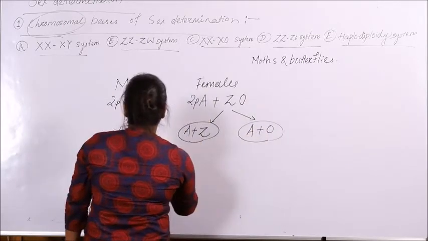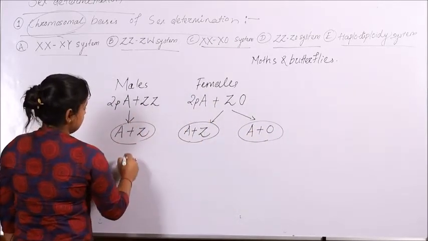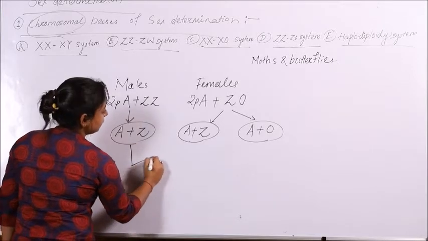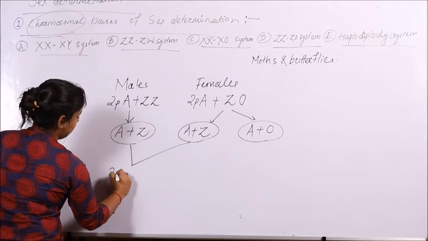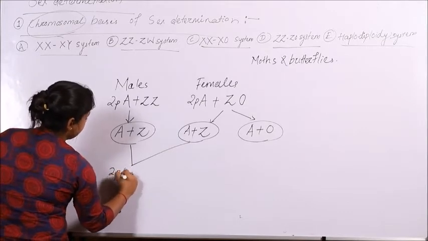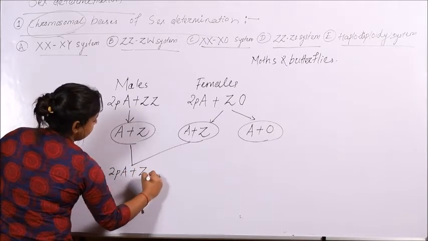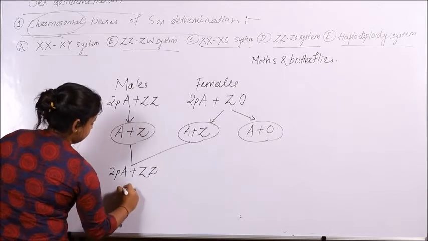During the process of fertilization, if the male gamete is fusing with the female gamete containing Z as their sex chromosome, then it will develop into a male organism with a pair of sex chromosome.